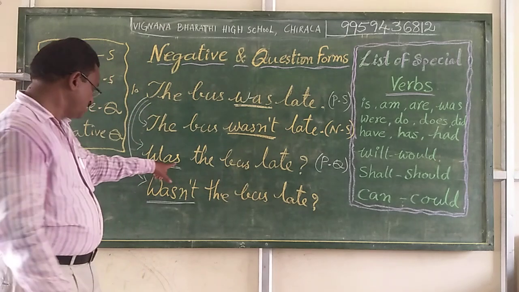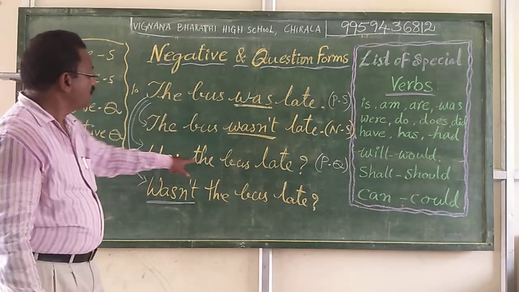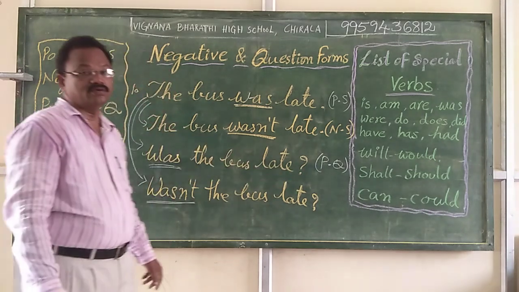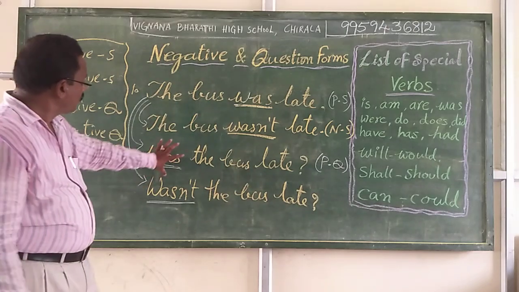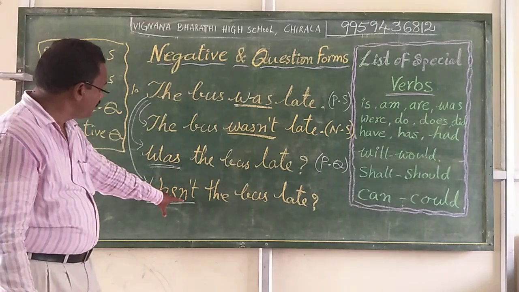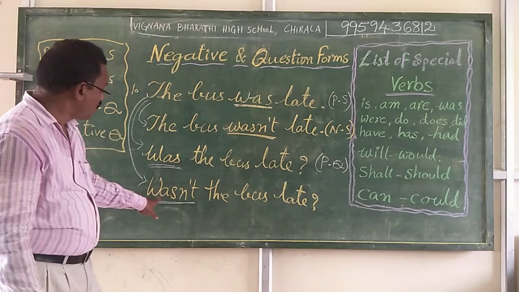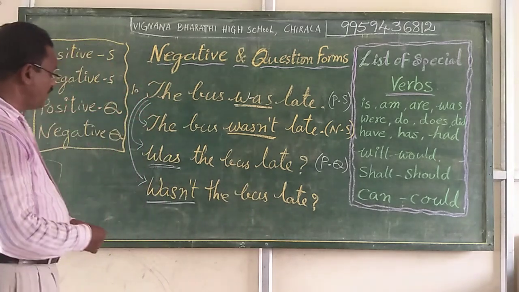Now this is a question form. We prefix this was: was the bus late, question mark. Now this is a positive question form. For the negative question form, for the same change, we added the negation not. Wasn't the bus late?